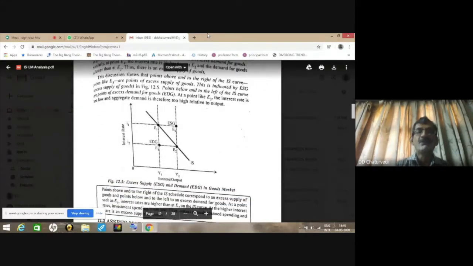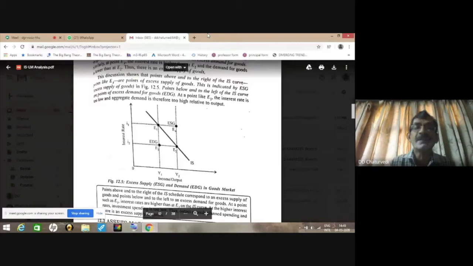So we have now figure number 12.5, that is showing the situation of excess supply and excess demand. We all know that at every point on the IS curve, demand for goods is equal to supply of goods. And when we say demand and supply of goods are equal, there means there is no disequilibrium in the product market. This implies that there is perfect equilibrium in the product market. Demand for goods is equal to supply of goods.